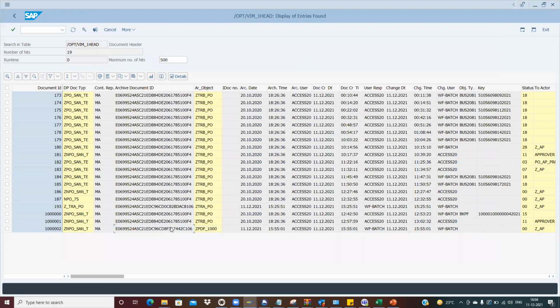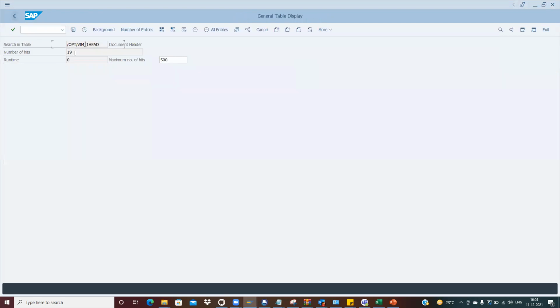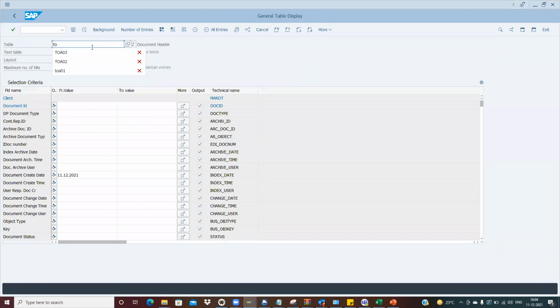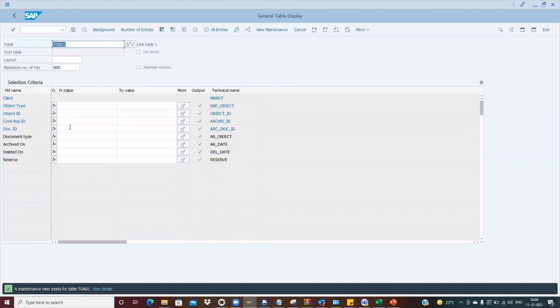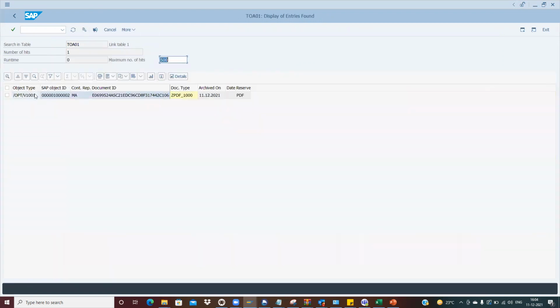One more thing, we can also check it in TOA01. That's the relationship table, which I have shown you. That is the linkage we have done, between the document and the archive doc. Here it says this is the SAP object ID, this is your VIM doc ID, this is the content repository, this is the doc ID, and this is the doc type. So everything is stored in TOA01, which is a linkage table.